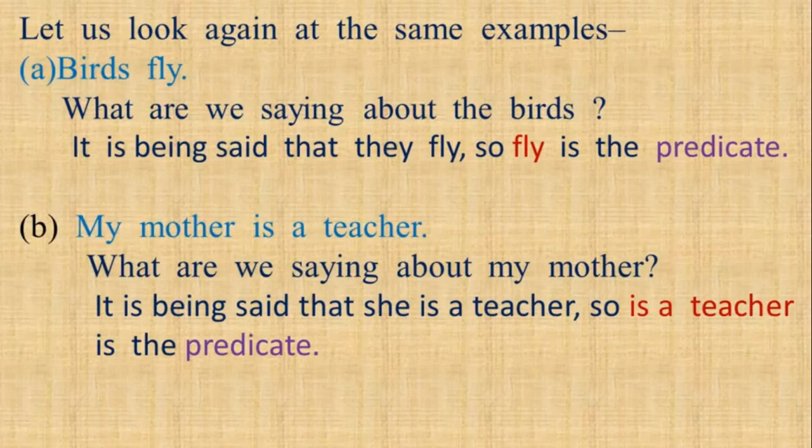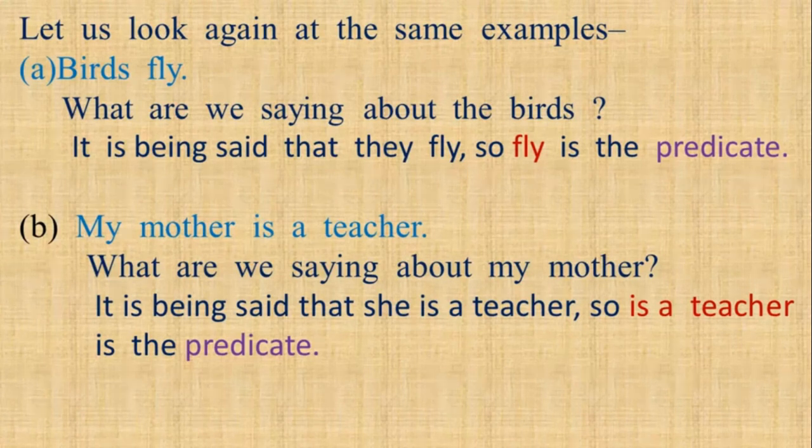Let us take the same examples again. Birds fly. We just saw birds is the subject because we are saying about birds. But what are we saying about the birds? That they fly. So here fly is the predicate.